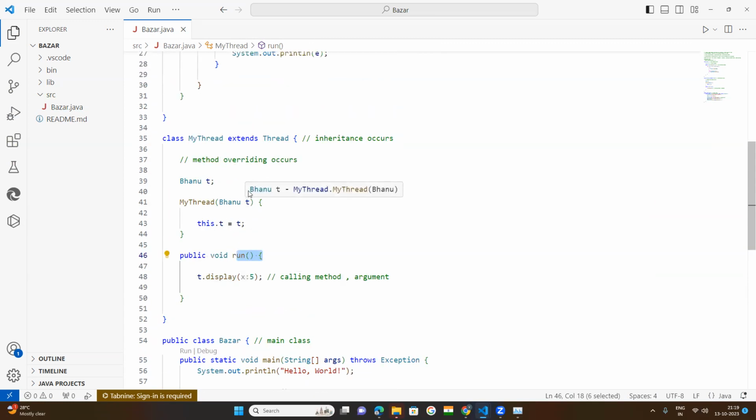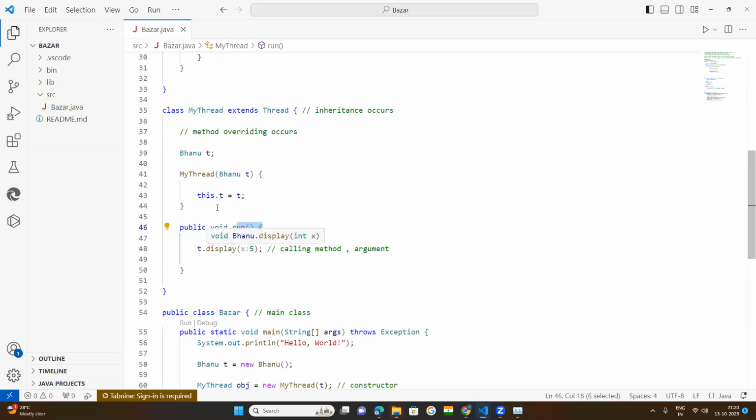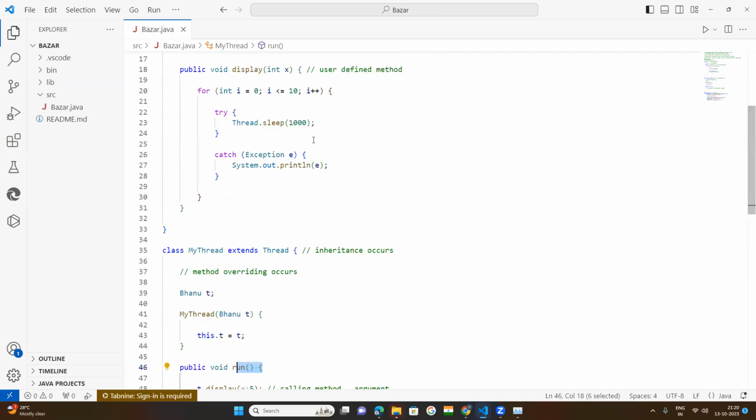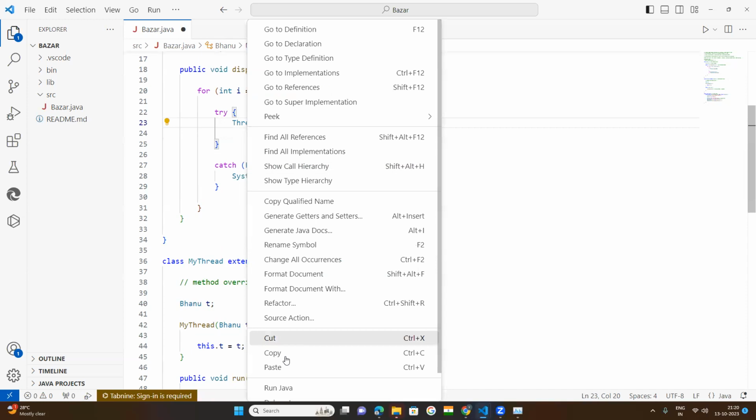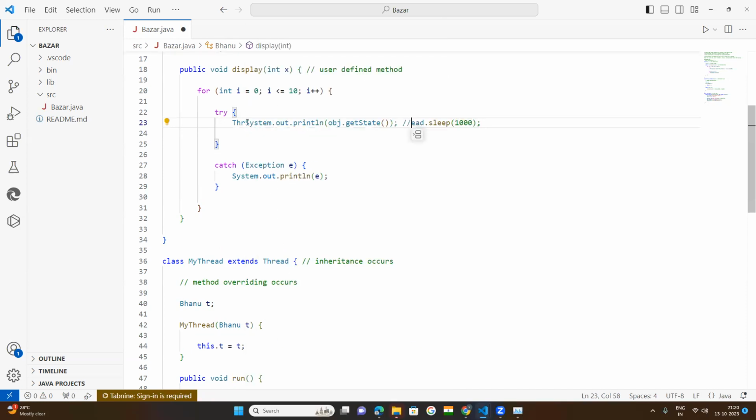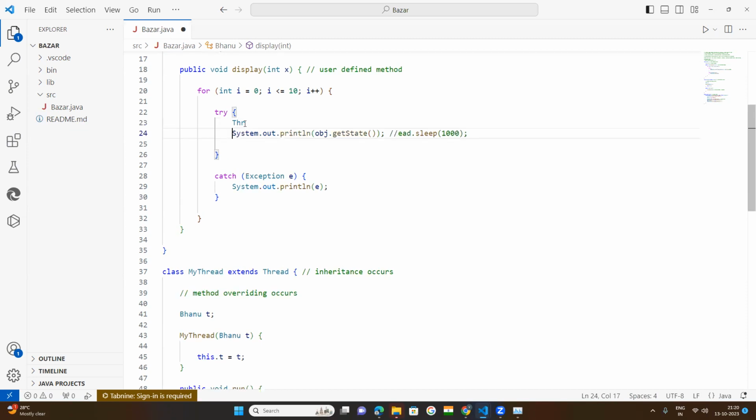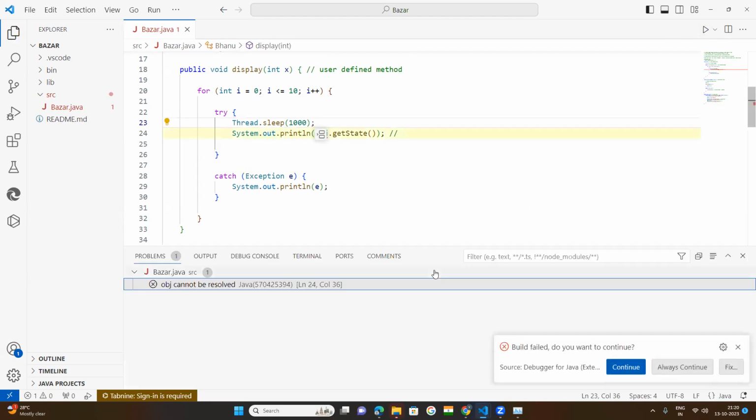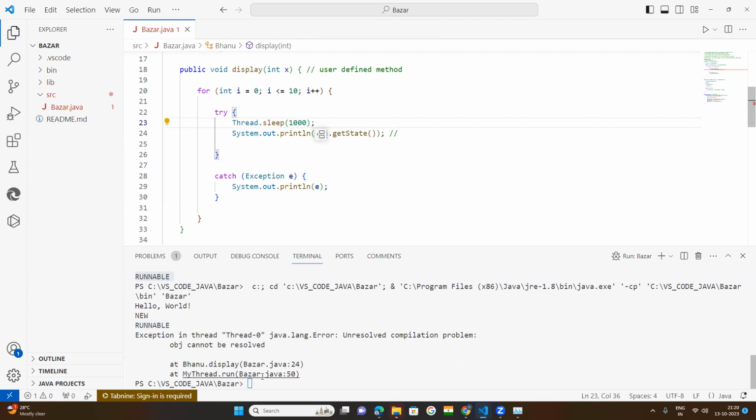Then after the sleep method, under the sleep method, I put this print statement under system dot out. You cut this one and paste here. So now what happened? You execute this one. Okay, it is runnable, but what about that?